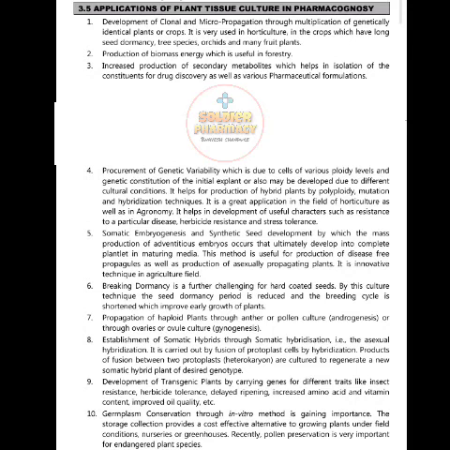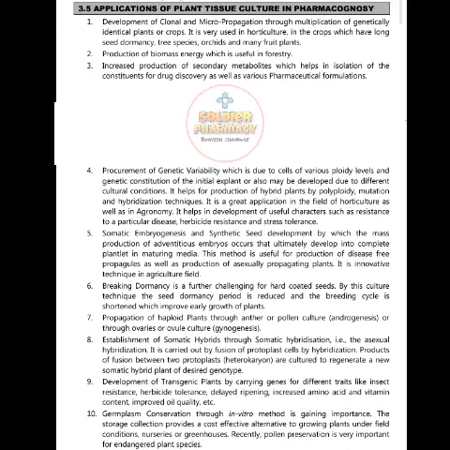Third, increased production of secondary metabolites which helps in the isolation of the constituents of drug discovery as well as various pharmaceutical formulations. And fourth, procurement of genetic variability which is due to the various ploidy levels and genetic constitution of the initial explant, and may also be developed due to different cultural conditions. It helps for production of haploid and hybrid plants by polyploidy, mutation and hybridization techniques.